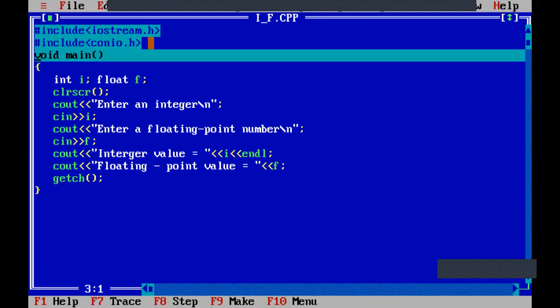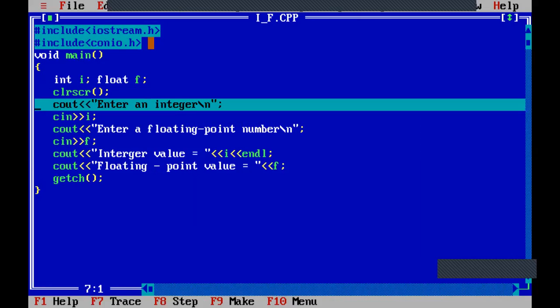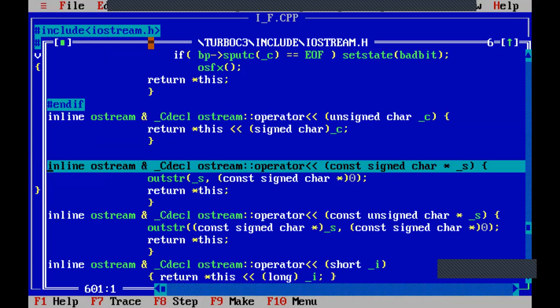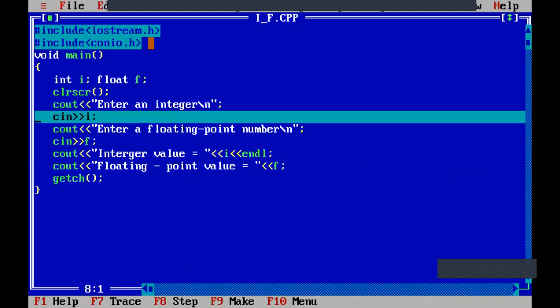So program execution starts from the main function. The highlighted line is showing that execution starts from the main function. Then clear screen. Okay, so enter an integer. This cout and cin is linked with the iostream.h header file, so the program control will move to the iostream.h header file. How the iostream.h header file works, if we don't understand that, it is not a problem. We just have to understand our program. We should just know how the cout statement is linked with the iostream.h header file. Next, we can trace these lines and go.